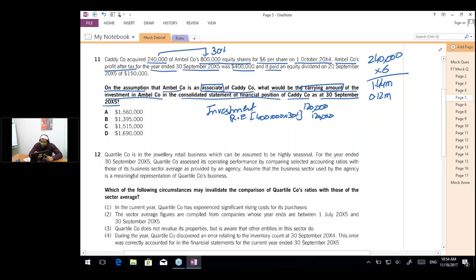And then it has paid an equity dividend on 20th September 20x5 of 150,000. So the entry is going to be bank debit and investment credit by 150,000 into 30%, which is going to be 45,000. So our investment is going to be reduced by 0.045 million.